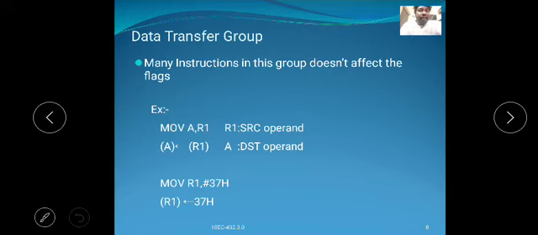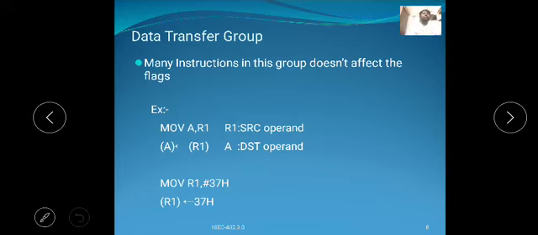For example, MOV R1, #37H. That is the immediate addressing mode. In the immediate addressing mode, the 37H value is moved or copied into the R1 register.